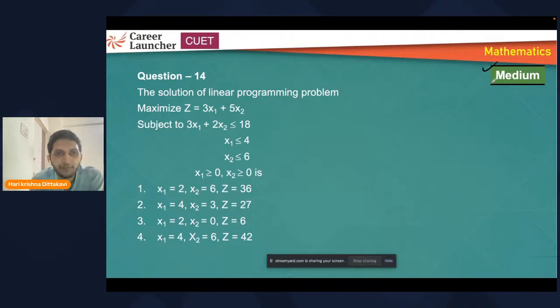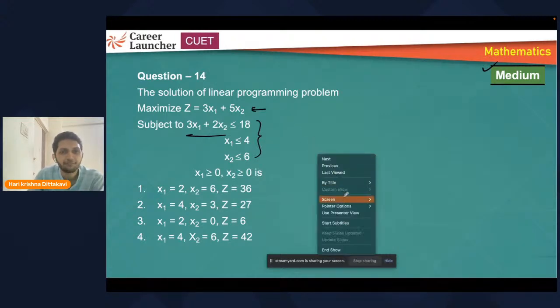I have rated this question as medium. There's a reason why I have written this as medium. See, if there is only one linear inequation in 2 variables, right? Here, in 2 variables. So this question will be relatively easy. But if you see more than 2 linear inequations in 2 variables, better skip that question. Don't waste much time on this because you need to solve the inequalities first to get the intersection points. Then you need to substitute those intersection points in the Z. This may take more than 1 or 2 minutes. In case the number of inequations is increased, then it will take time. But for this case, it will be easy.